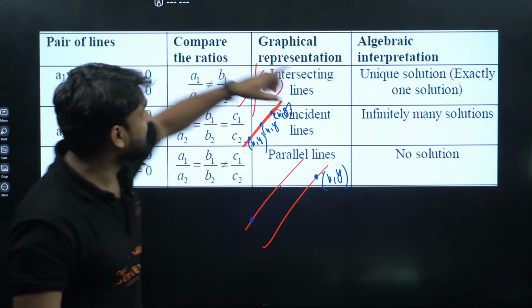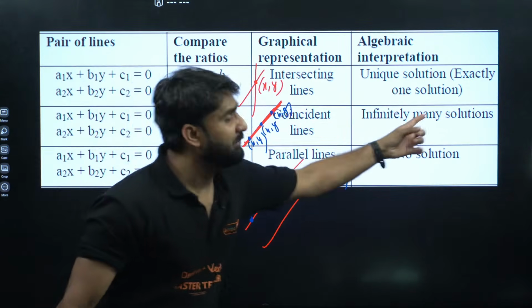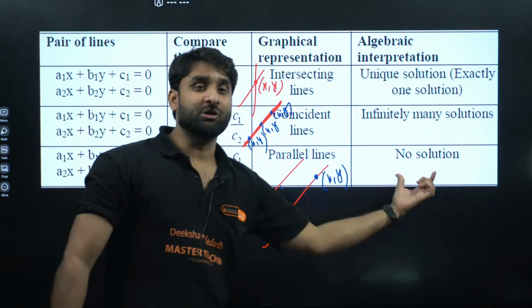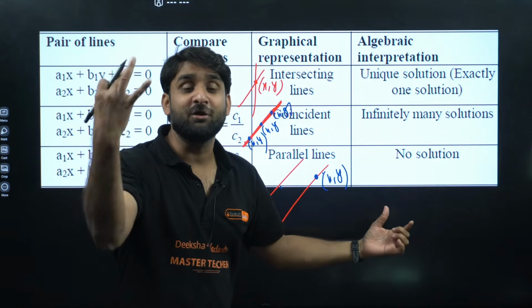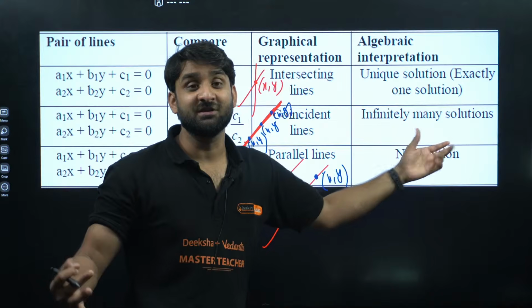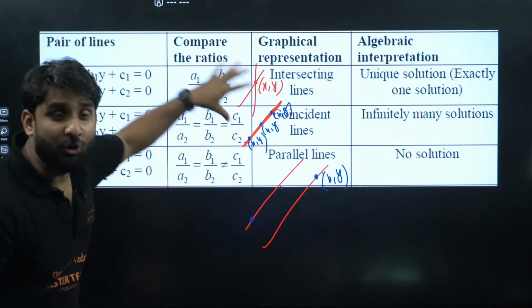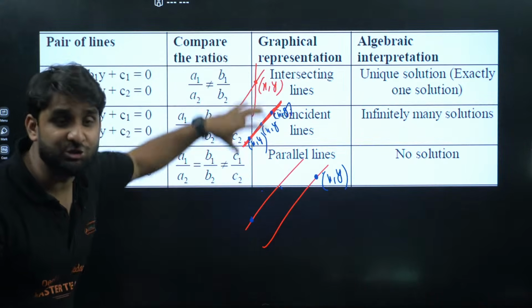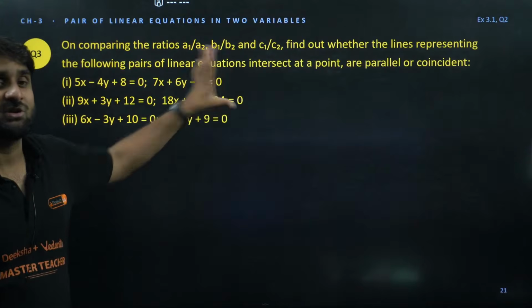So when intersecting, one solution. Coincident, many solutions. And parallel, no solution. Without solving the pair of linear equations, you can identify this by comparing the ratio of coefficients. And this is that question here.